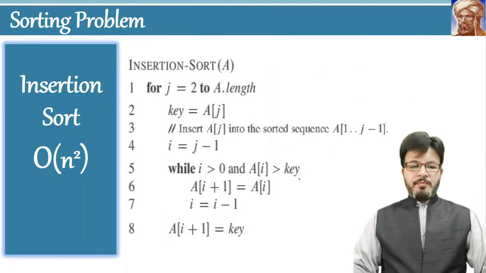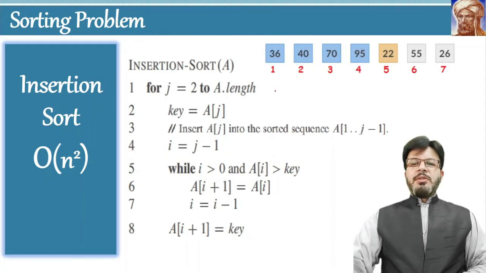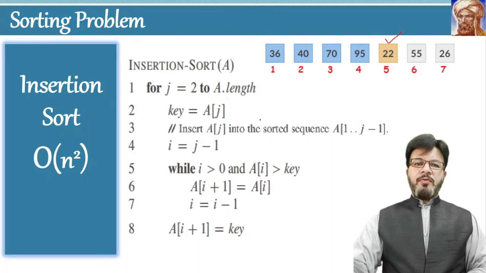So let's start. Here is our first example. Suppose that the first 4 elements have been sorted and now your algorithm has to sort the element stored at location 5. It means the algorithm has already sorted for j equal to 2, for j equal to 3 and for j equal to 4. Now the value of j is 5.